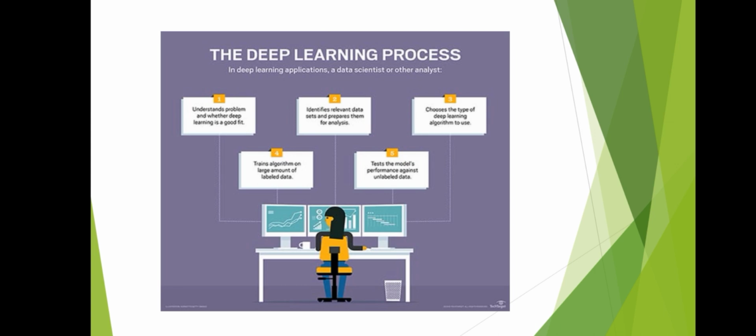Number 1, understand the problem and whether deep learning is a good fit. Number 2, identify relevant data sets and prepare them for analysis. Number 3, choose the type of deep learning algorithm to use. Number 4, train the algorithm on a large amount of labeled data. Number 5, test the model's performance against unlabeled data.